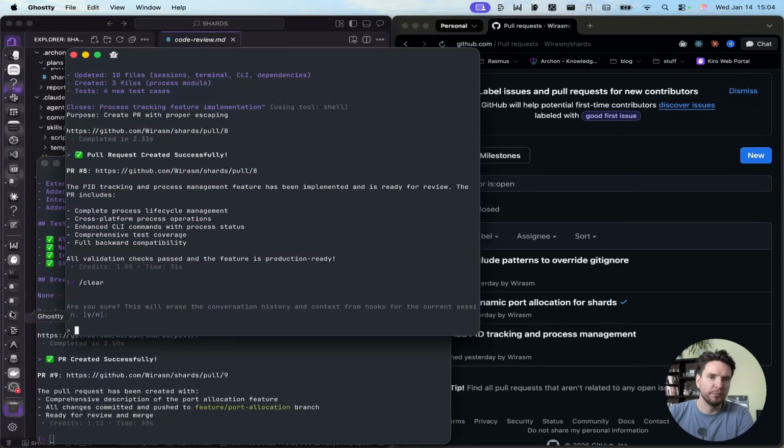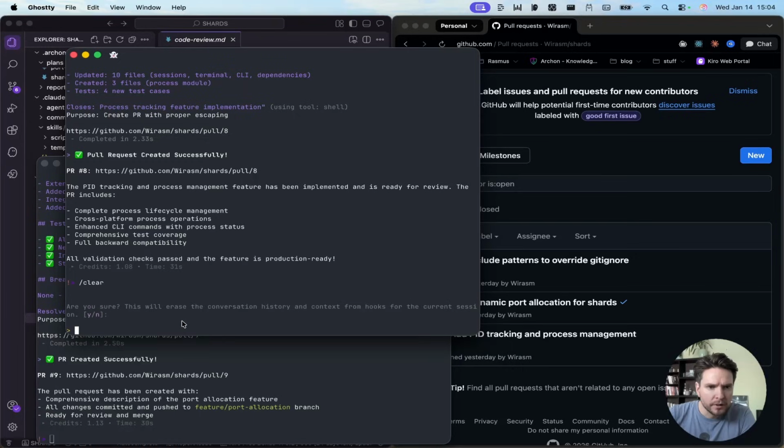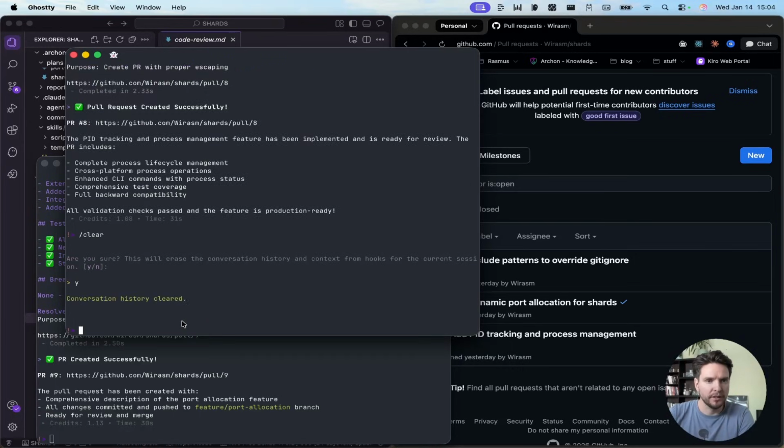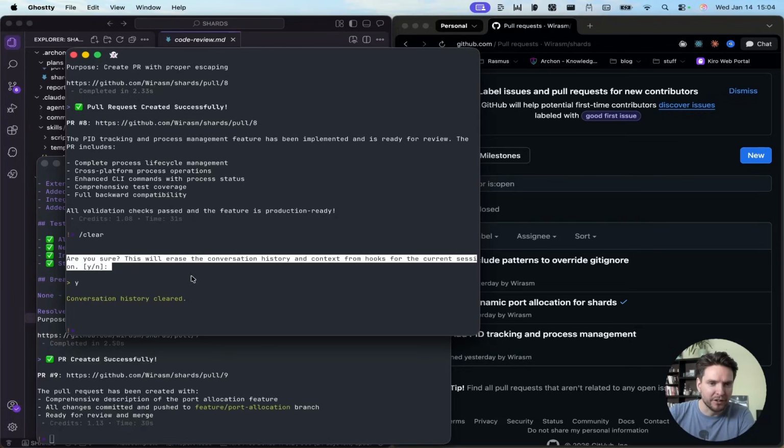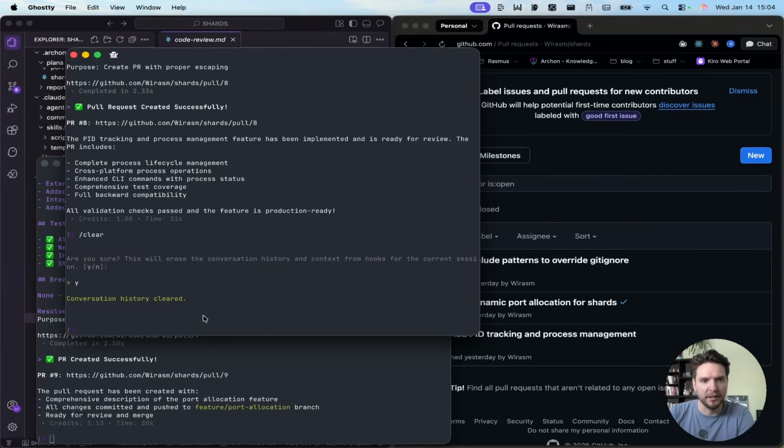I'm just going to find the right terminal. Here is where we cleared. Are you sure you want to clear? Yes. Do I have to do that? I have probably run clear in previous episodes where I actually have not cleared because I didn't know that I had to confirm. This is very hard to see. It's very gray and I barely can see it.